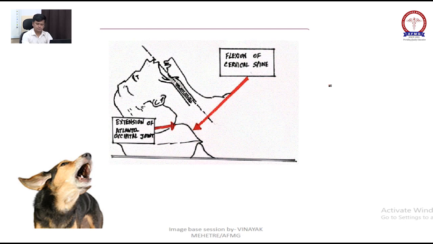Now here, position of laryngoscope, how we will put, right? It is called morning sniff or barking dog.